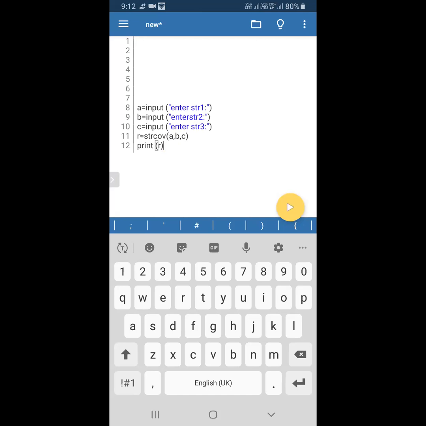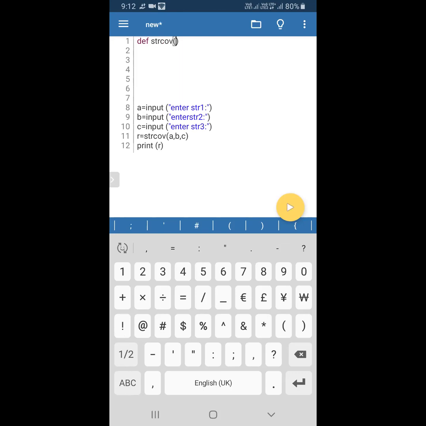Let me go to the function. I'm going to define a function. Def is a keyword to define a function. What is the function name? strcon is the function name. Here I'm using a comma b comma c.